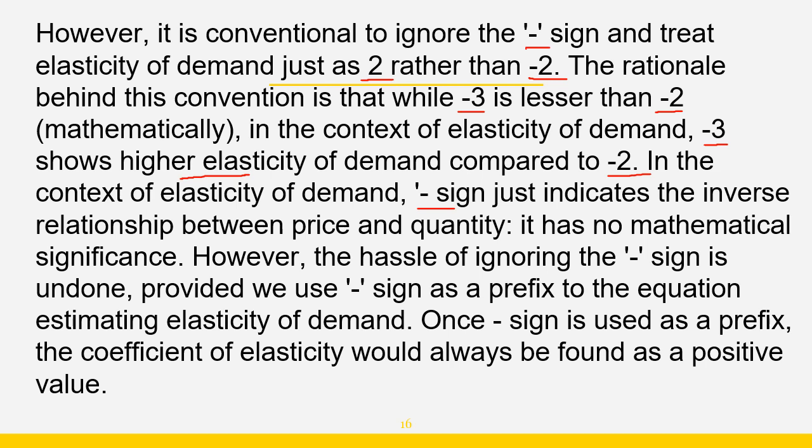Here the minus sign is used just to show that there is an inverse relationship between price and quantity. It has no mathematical importance or significance. That is why it is said that we generally ignore the minus sign, and we provide the minus sign in the formula so that our elasticity of demand is always found positive.